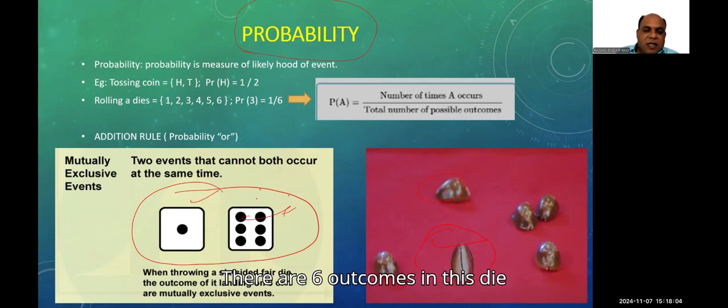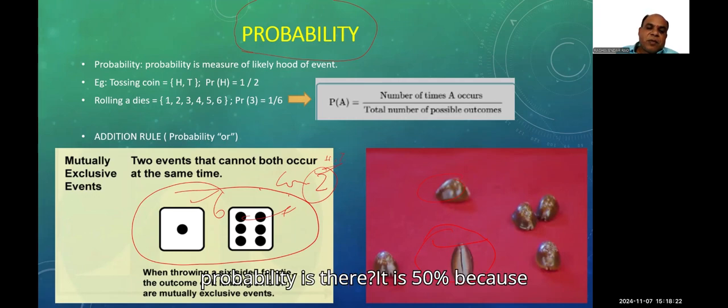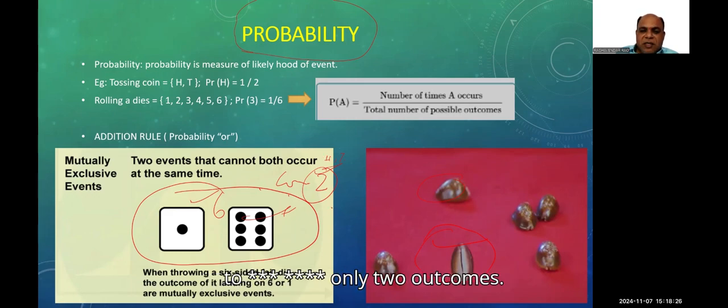There are six outcomes in a die. For a coin, how many outcomes will there be? Only two outcomes: one is head, another is tail. To get head, how much probability is there? It is 50%, because there are only two outcomes. So this probability is 1 by 2.